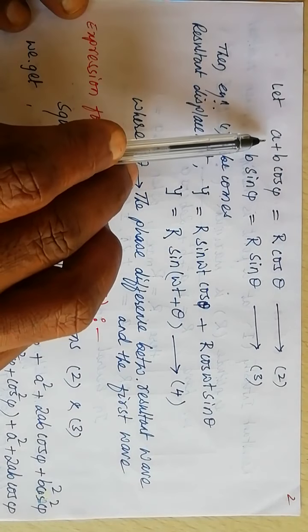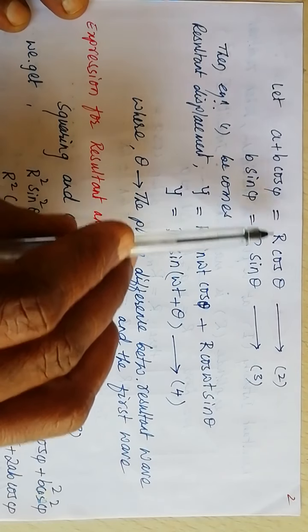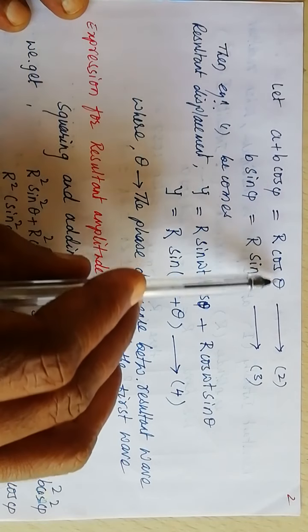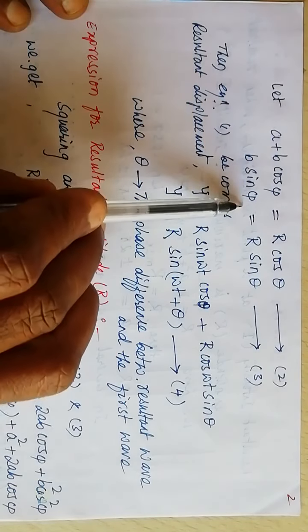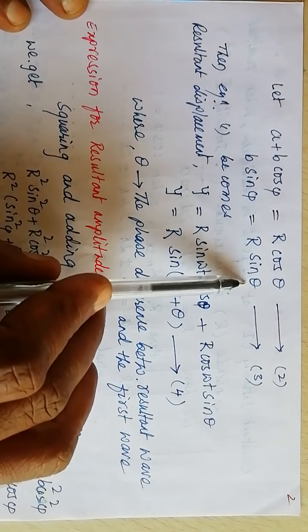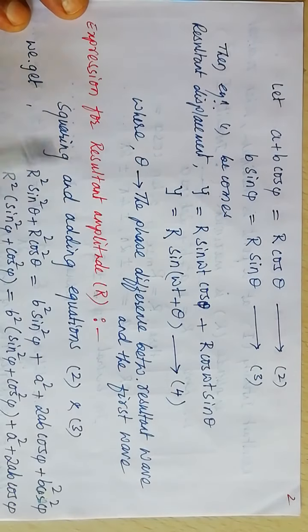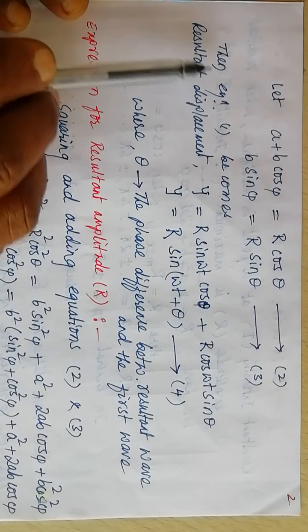Let a plus b cos pi equal R cos theta, b sin pi we write as R sin theta. Let us call them equation 2 and equation 3.